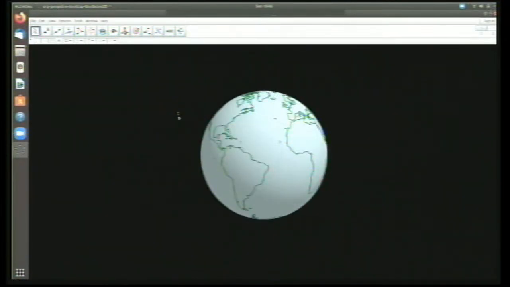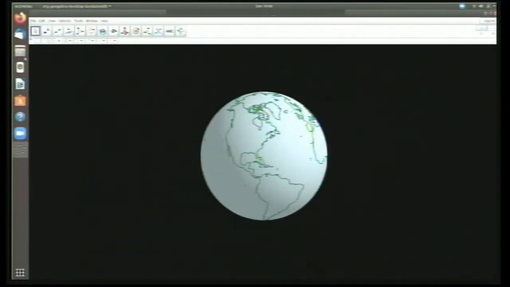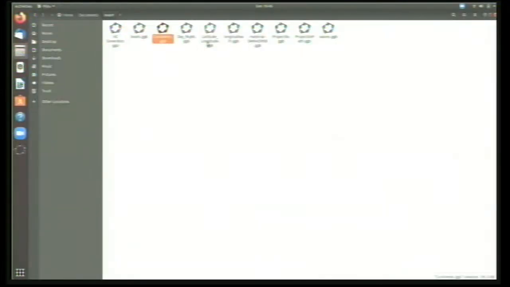I can also show you one example, also from the same source which I downloaded from geogebra.org. I'll show you how this can be used for demonstrating the equinoxes that I told you about earlier.